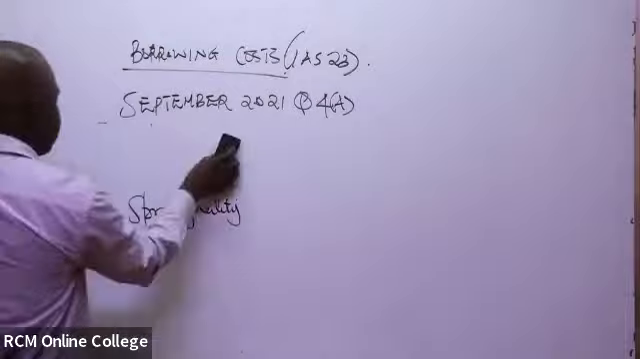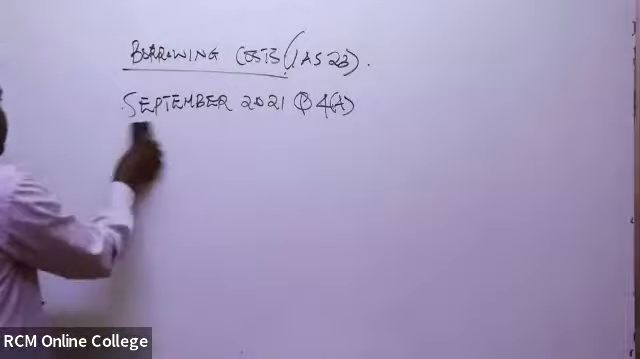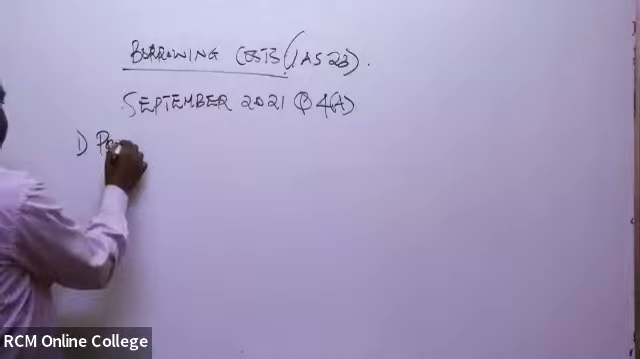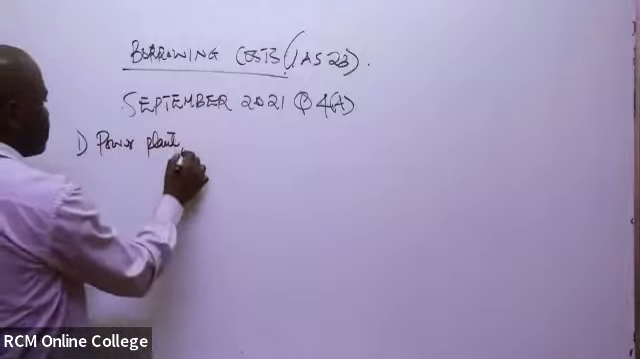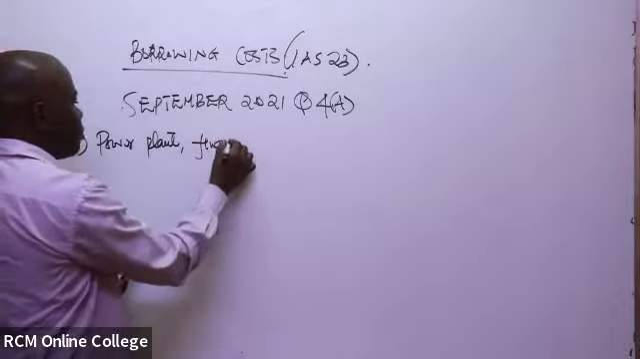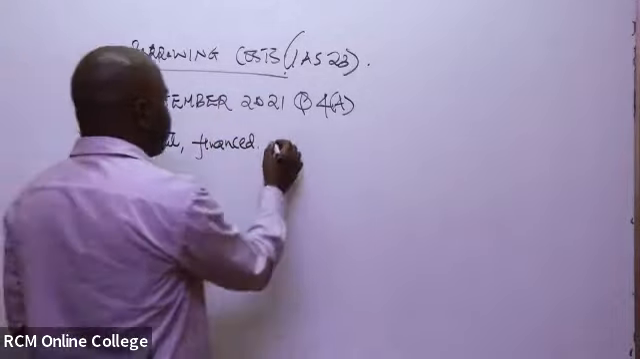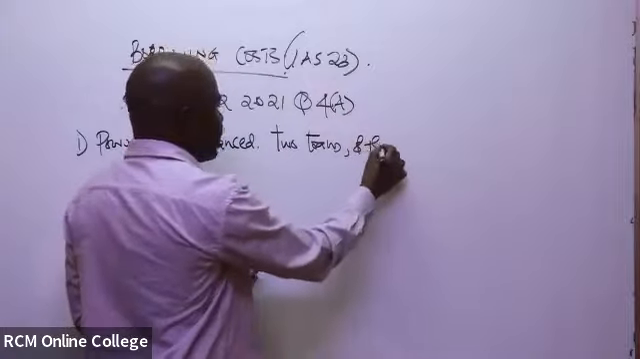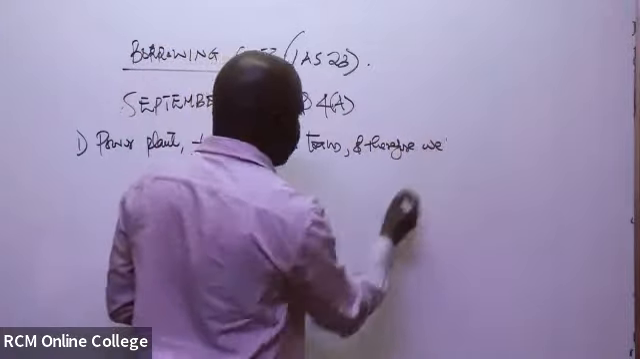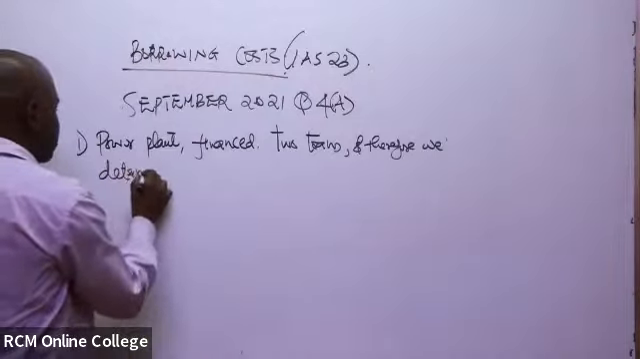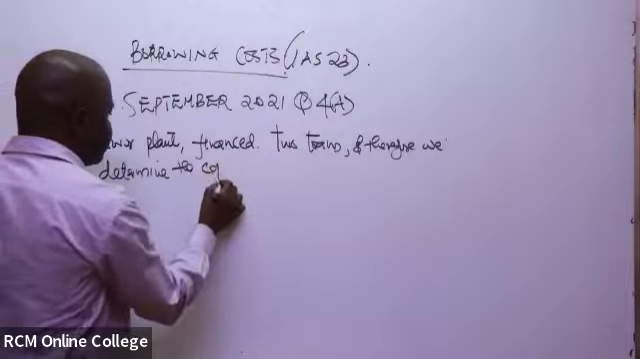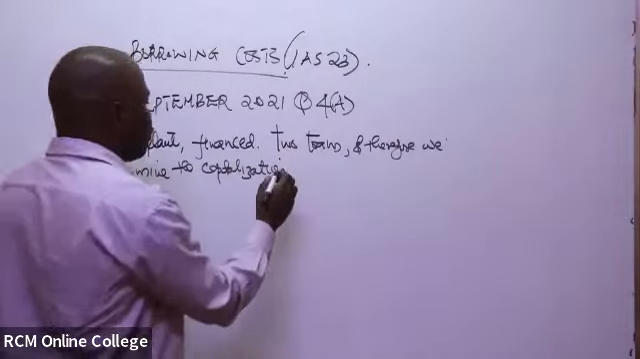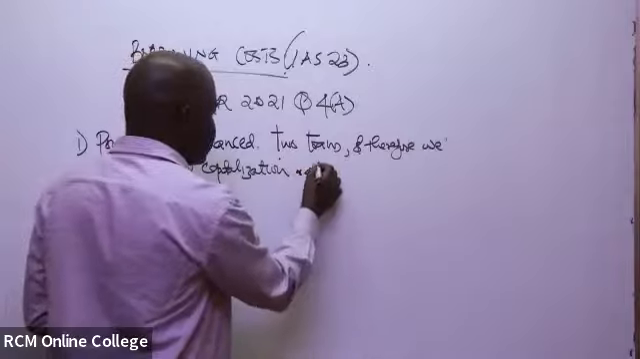So in this case, our first thing to determine, for example, for the power plant, simply because it was financed by two loans, number one, for the power plant, it was financed by two loans, and therefore we determine the capitalization rate, because the two loans have two different rates.